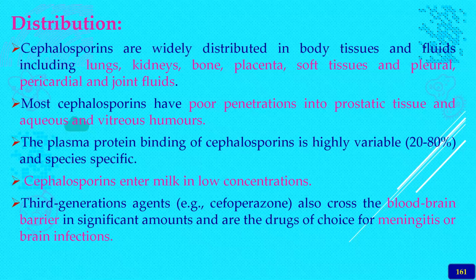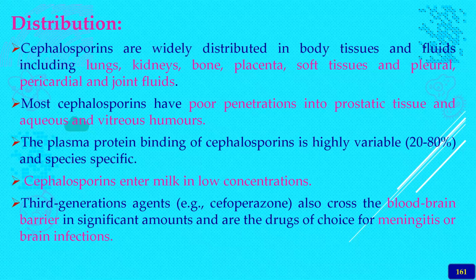Coming to the distribution pattern, cephalosporins are widely distributed in body tissues and fluids, including almost all tissues like the lungs, kidney, bone, and placenta.